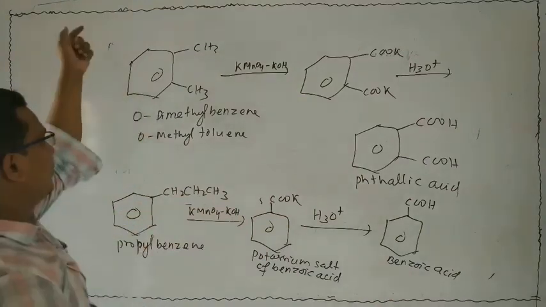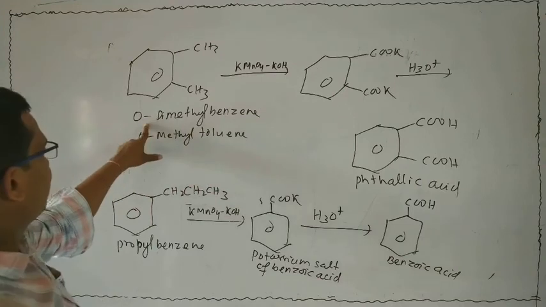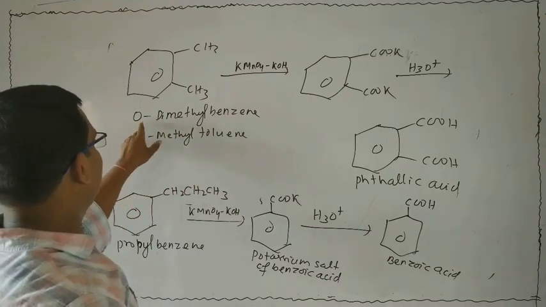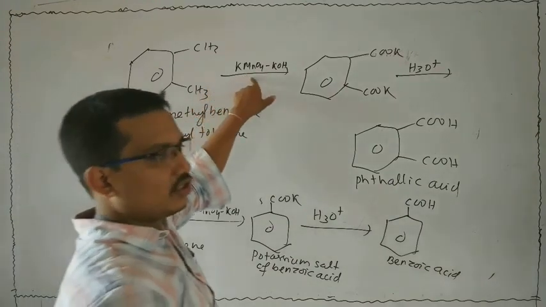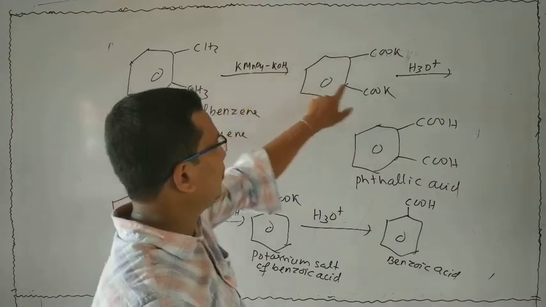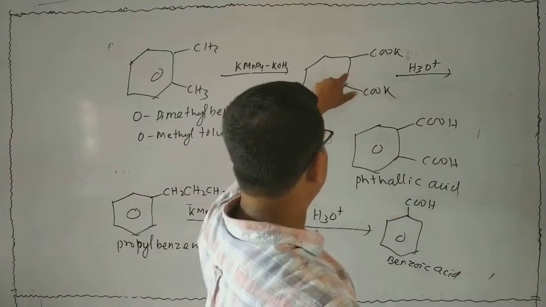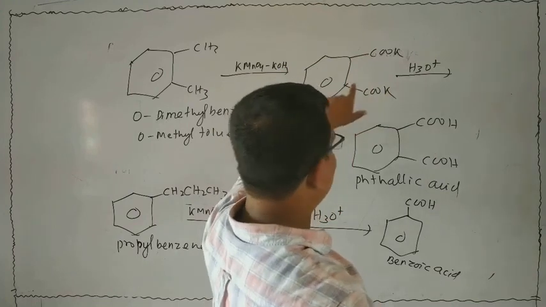What will be the statement? When ortho-methyl toluene, or 1,2-dimethyl benzene, is subjected to oxidation with alkaline KMnO4, then phthalic acid is formed. In between, a potassium salt of the dicarboxylic acid is formed.